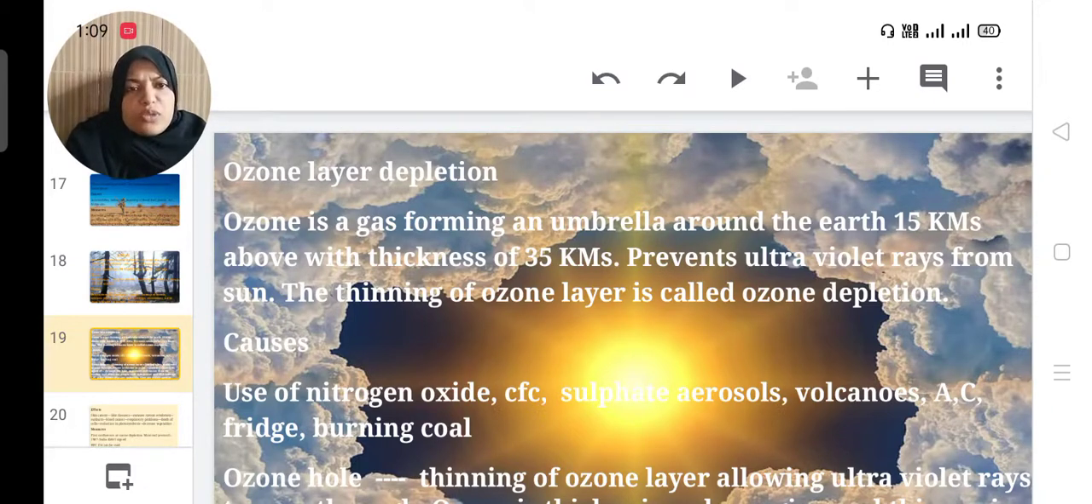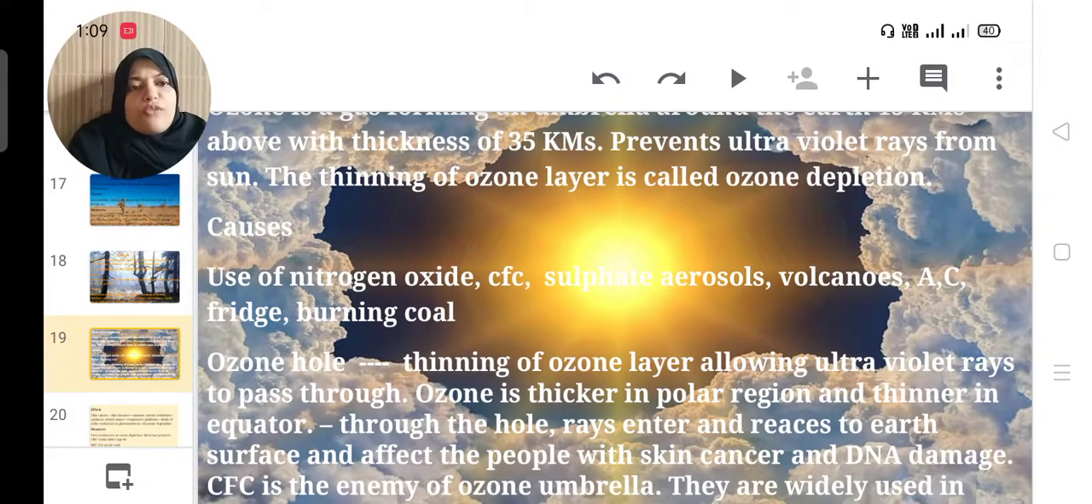Then thinning of the ozone layer is called ozone depletion. What are the causes of the ozone depletion? Use of nitrogen oxide, CFC products, sulfate aerosol, volcanoes, AC, fridge, burning of coal, etc. are the major reasons for the ozone depletion. Then ozone hole: thinning of the ozone layer allowing ultraviolet rays to pass through.